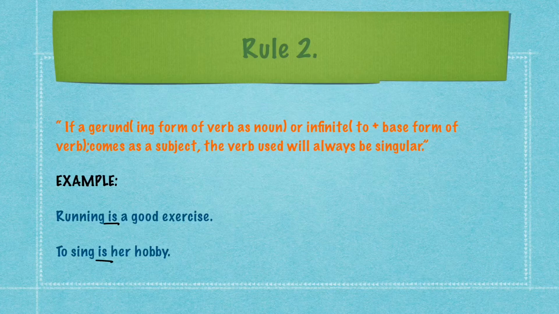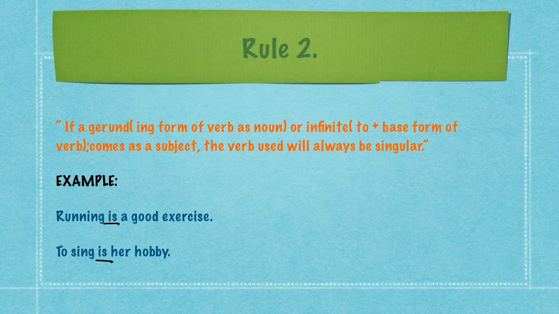Running is a good exercise. Dear student, running is working as a gerund in this sentence because it is working as a noun or the subject of the sentence. So it is taking a singular verb, is. One more example to make it more clear. Reading is a good habit. Here reading is the gerund and it is taking a singular verb, is.